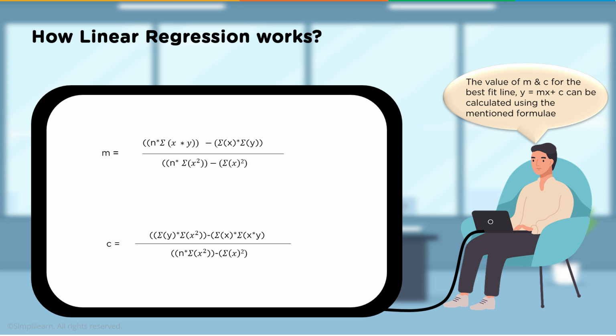And then of course your c value is going to be the summation of y times the summation of x squared, minus the summation of x times the summation of x times y, over n times the summation of x squared minus the summation of x, all squared. That's a mouthful. Normally we don't worry too much about these formulas other than to know they're there.